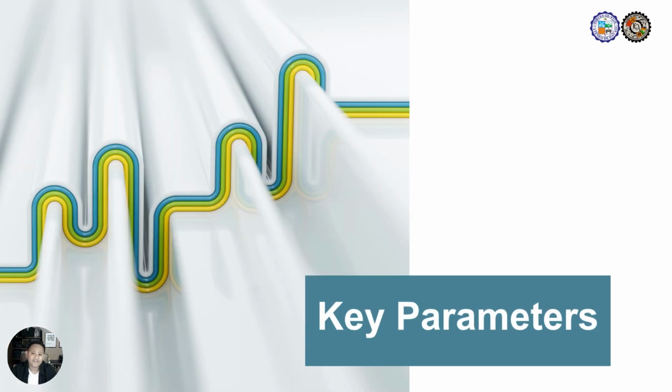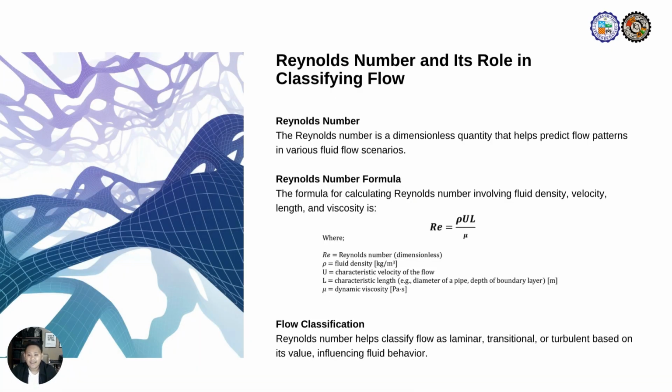Now that we have discussed the fundamental concepts, we shall now proceed to the key parameters that govern and influence a boundary layer flow in engineering applications. The Reynolds number is a dimensionless parameter that characterizes the nature of fluid flow. It is used to determine whether a flow is laminar, transitional, or turbulent as shown from the figures a while ago.